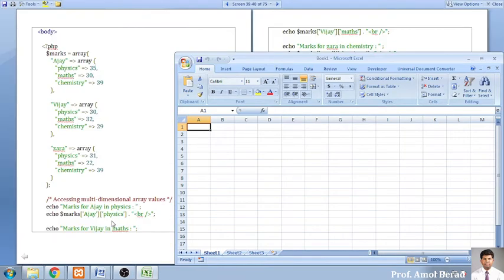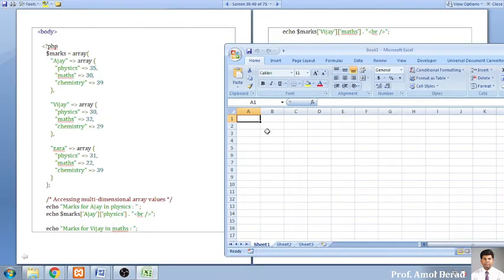Okay, so here we have created marks. The first value is the first array, that is Ajay. Ajay will be the first array that contains rows and columns. In the upper part I will add physics, then chemistry, and then the last subject, mathematics.